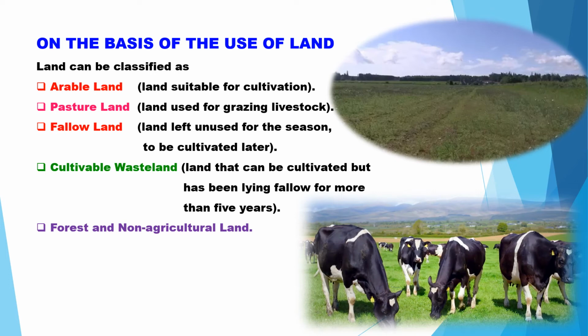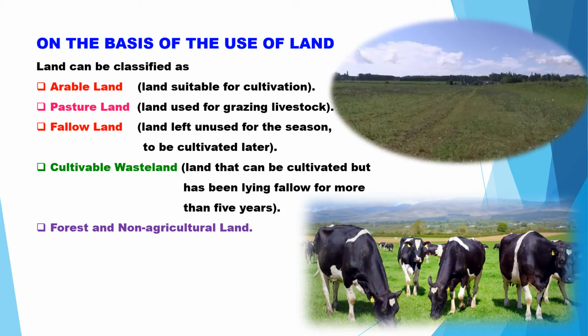Fallow lands are those lands which have been left unused for many seasons, for 3 to 4 months, and then they will be cultivated later, only after regaining the fertility of the soil. And cultivable wasteland is land which has been left fallow for more than 5 years, and it can be cultivated later. It will be left fallow for many seasons to regain the fertility of the soil and to get enrichment.